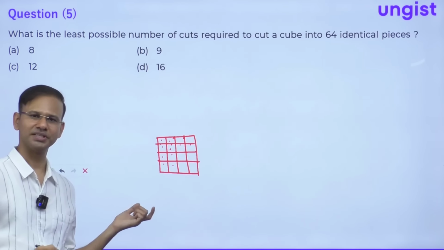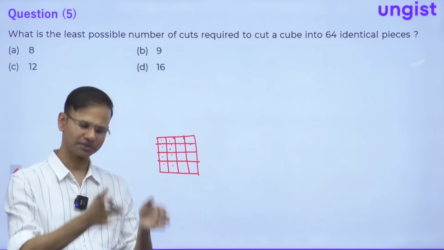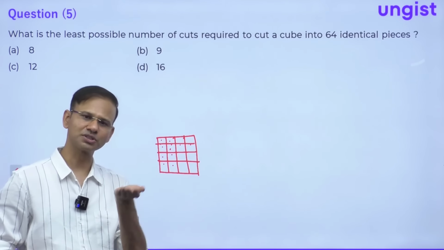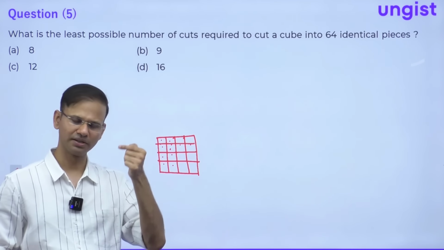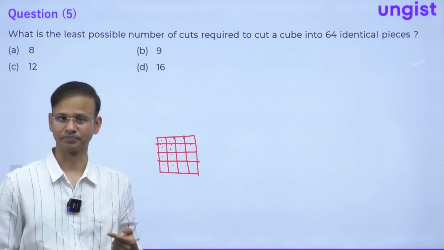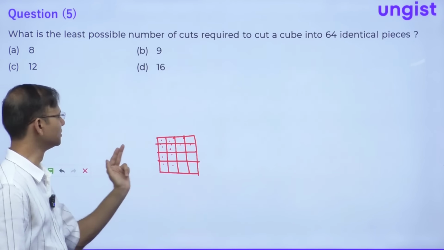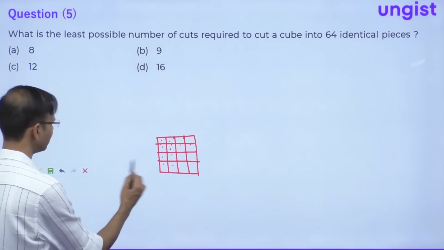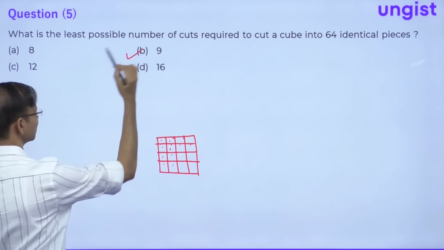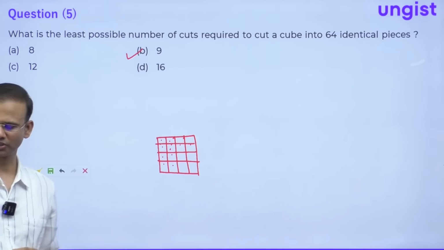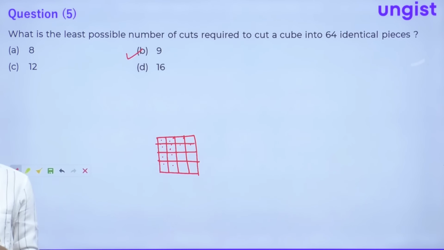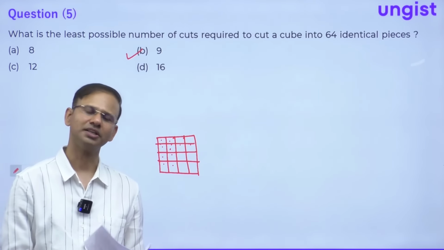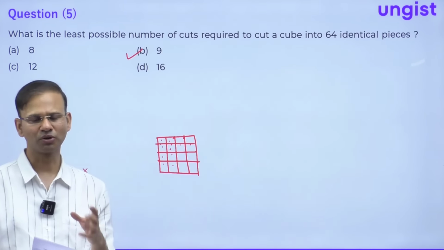So guys, this is one face. And similarly, if we have the complete cube with us, then along height also we can have 3 cuts. So it will divide the height also into 4 equal pieces, right? So this is 4 into 4 into 4, it is 64. Correct, everyone? So we have 3 plus 3 plus 3, which is 9 cuts. So option number B is correct for this question. Everybody, okay? Option number B is correct for this question. Hope you all have got it correct.